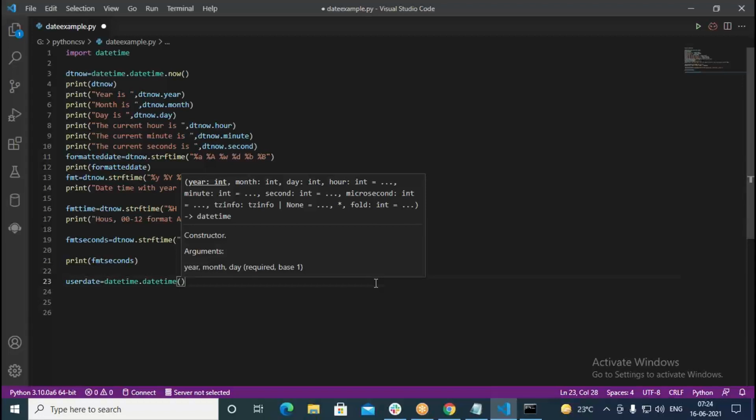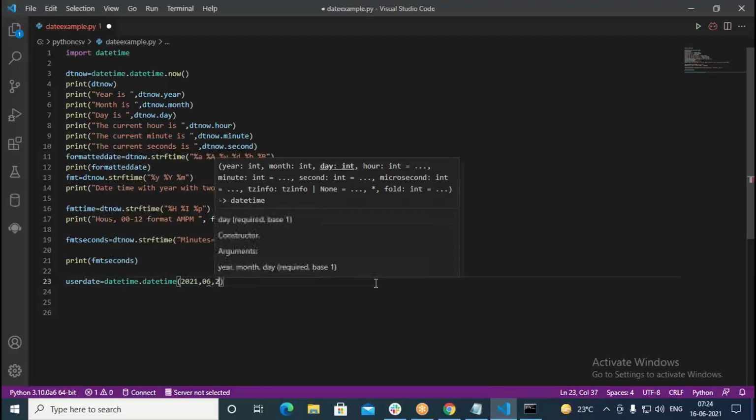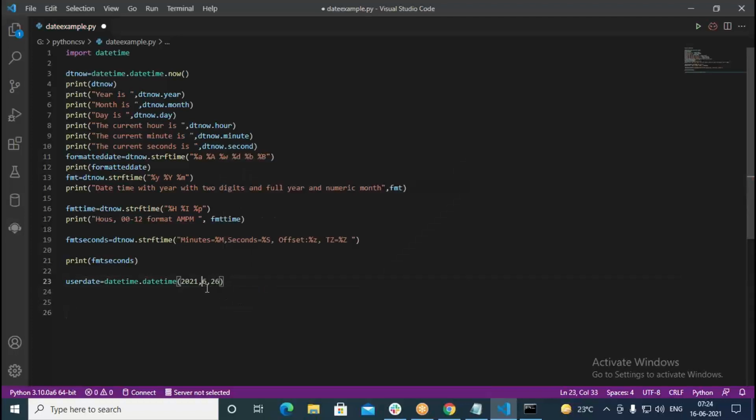But here I take only some other date than today's. First thing I should specify year 2021. Then similarly, I have to take the month, I put 06. Then similarly, I put the day, it is nothing but 26. So like this, I can create 2021, 6 and 26. So this is going to be a future date. It is today 16, but I'm creating with 26.